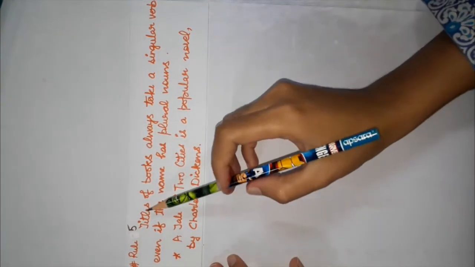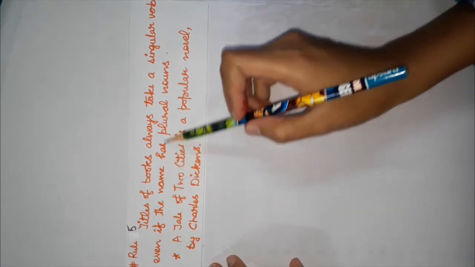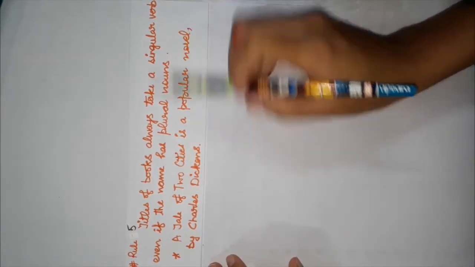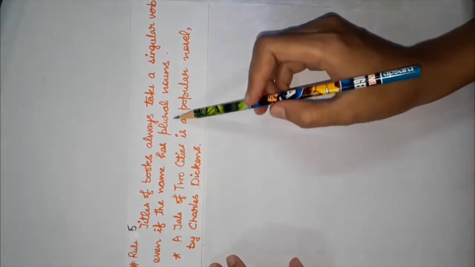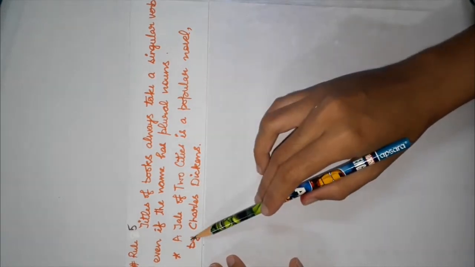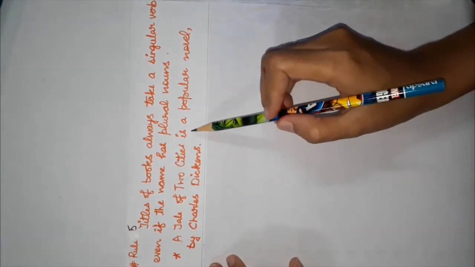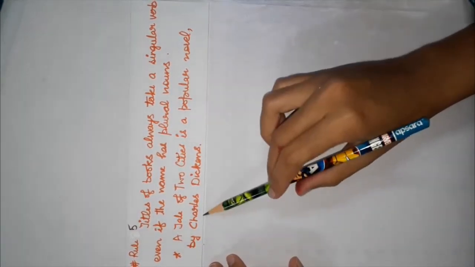Rule 5 says titles of books always take a singular verb, even if the name has plural nouns. For example, A Tale of Two Cities is a popular novel by Charles Dickens.